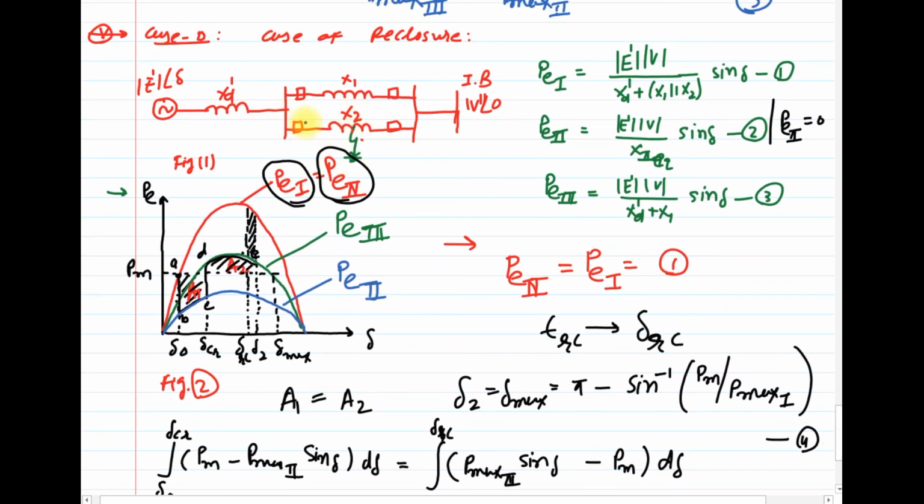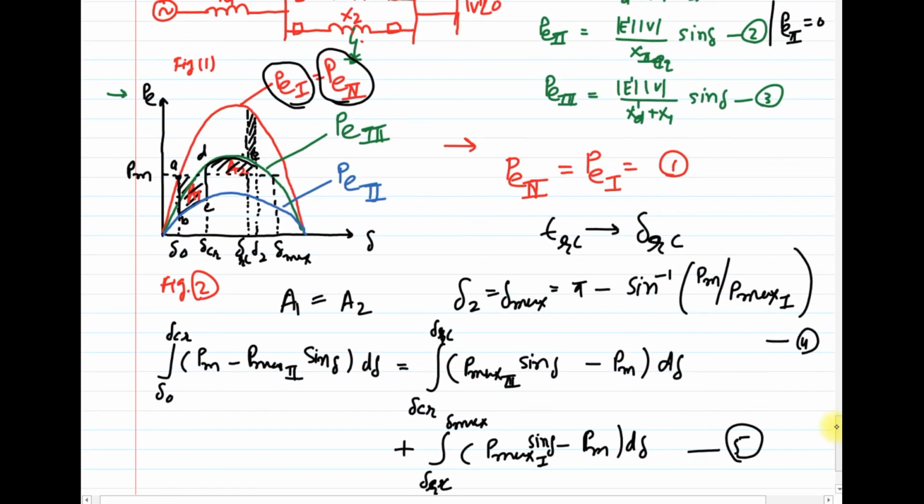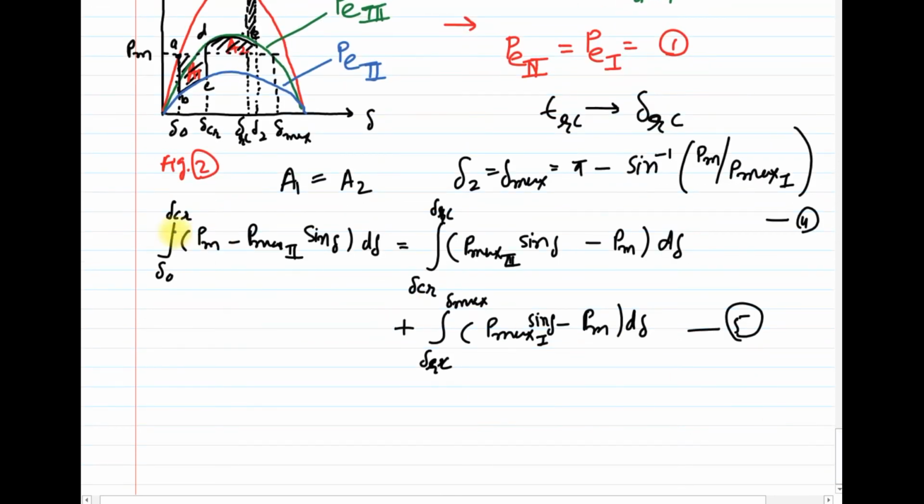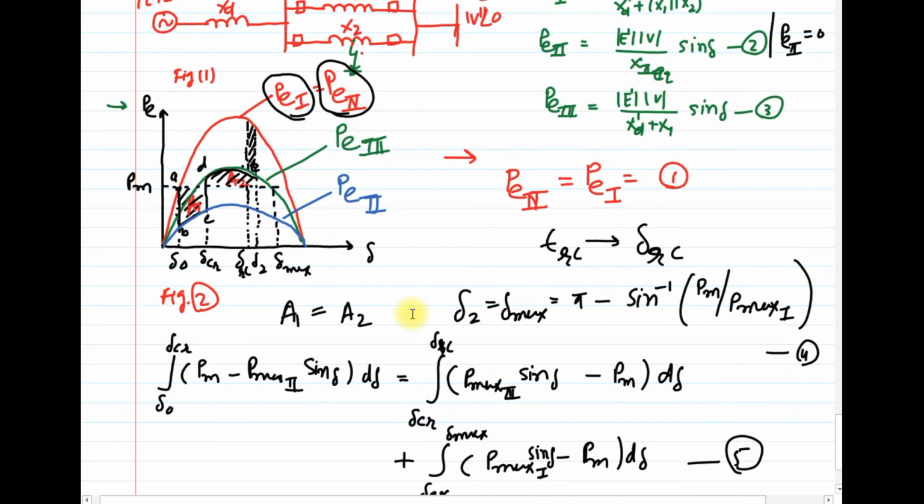And the last one is the case of reclosure, where we come to know that the circuit breaker is reclosed again as the fault is transient in nature, and hence the power transfer is restored via both transmission lines, and the chances of improvement of stability increase. Clear? And the delta CR for this condition. I hope you have understood up to this. In the next session we will calculate an example based on all these cases. Okay.